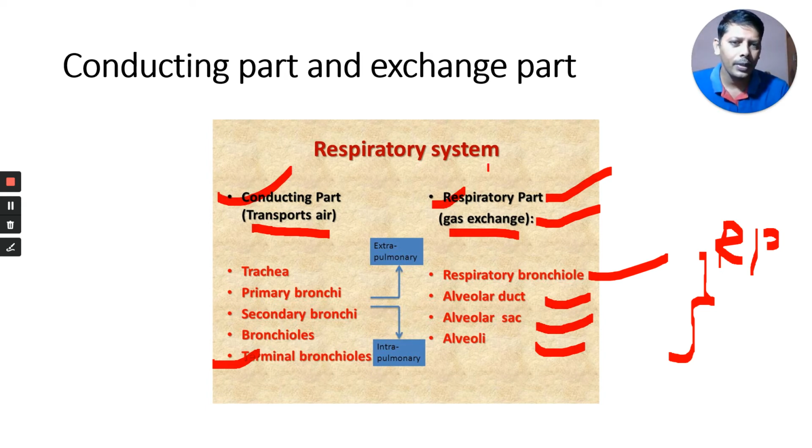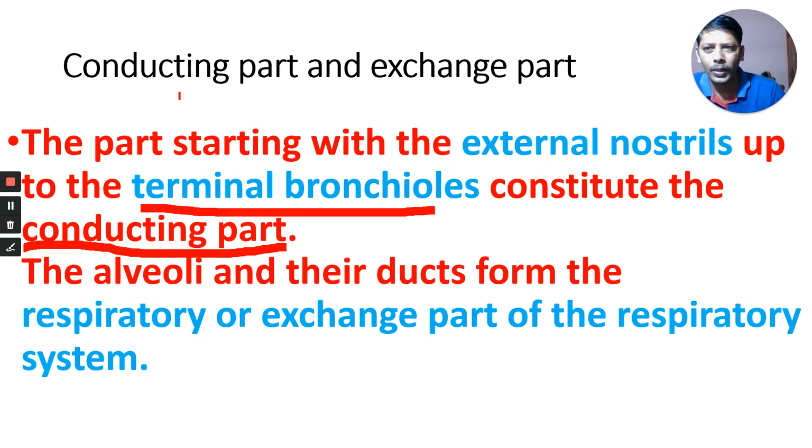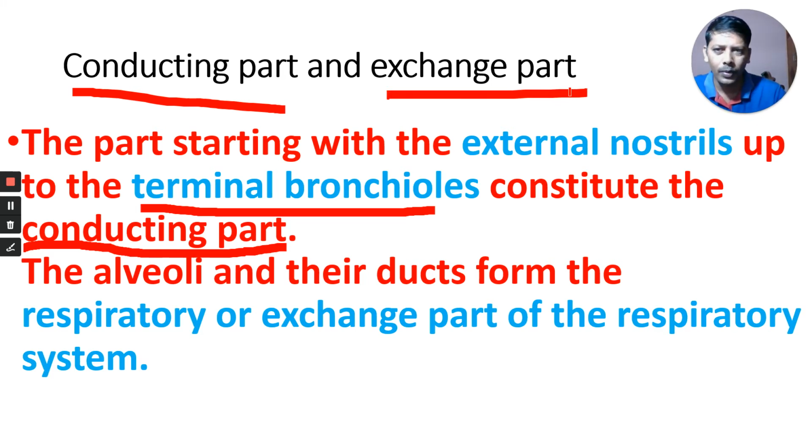The conducting part. Our respiratory system consists of two parts. The first part is the conducting part. The next part is the respiratory part. Here it transports air. Here gaseous exchange takes place. It consists of respiratory bronchiole, alveolar duct, alveolar sac, and alveoli. Those are the differences between the conducting part and the exchange part. Very important one.